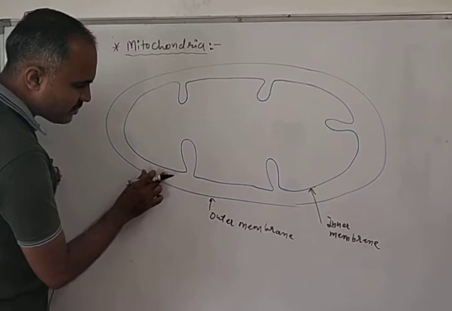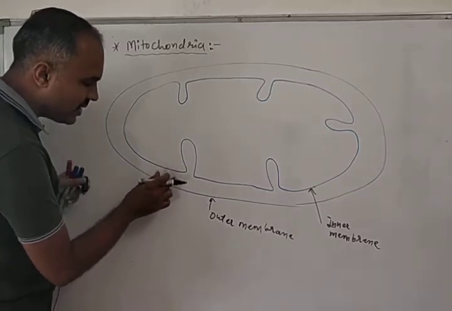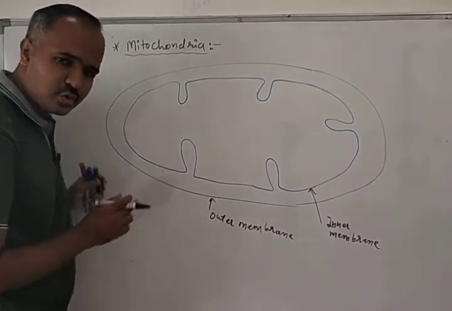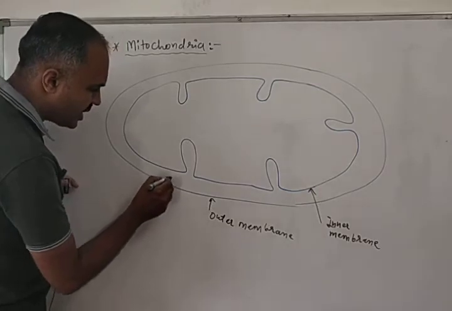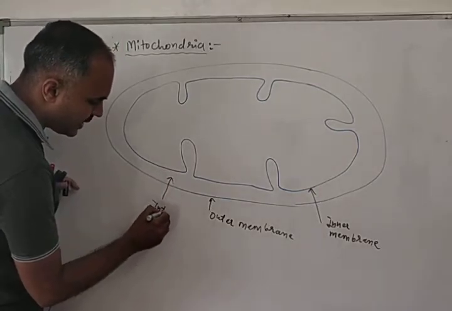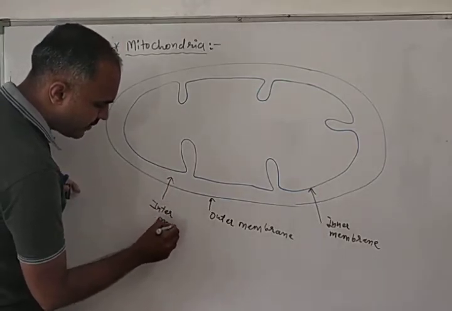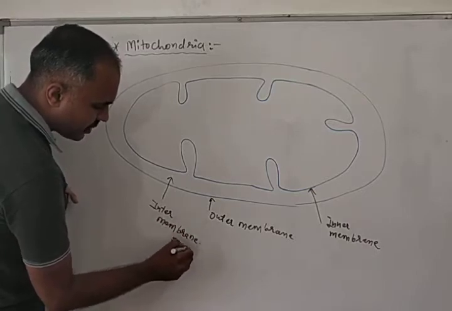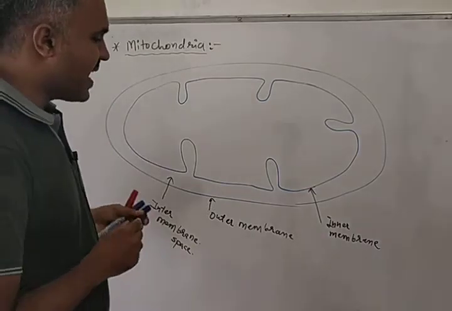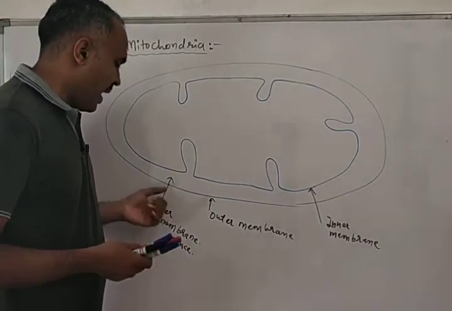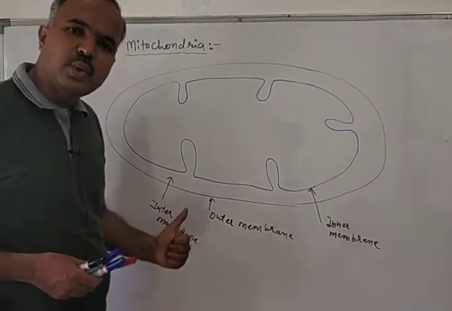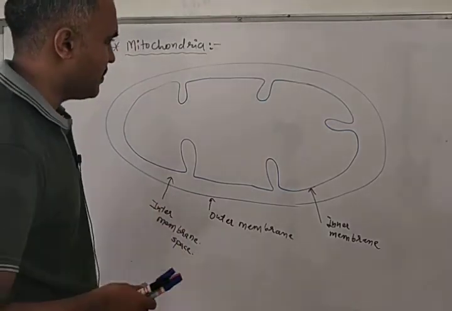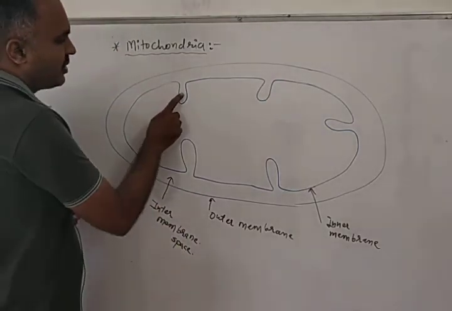The space between these two membranes is known as the intermembrane space. So one outer membrane, one inner membrane, and the space between them is the intermembrane space.